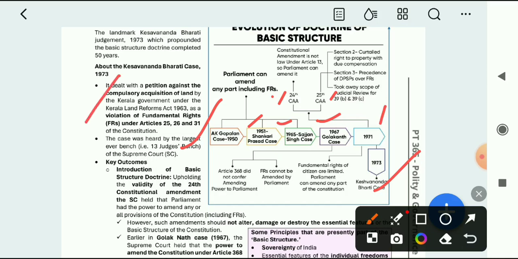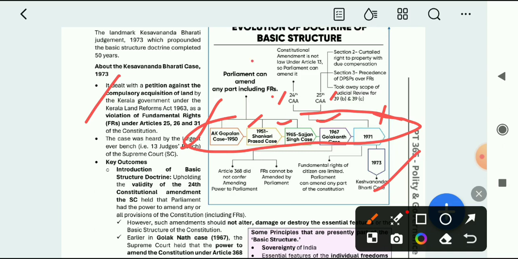Actually it was against the Kerala Land Reform Act, as it was violating fundamental rights. So questions may arise from here, asking whether a given case is related to the basic structure doctrine or not. So these cases you must know, and the amendments, that is the 24th and 25th.